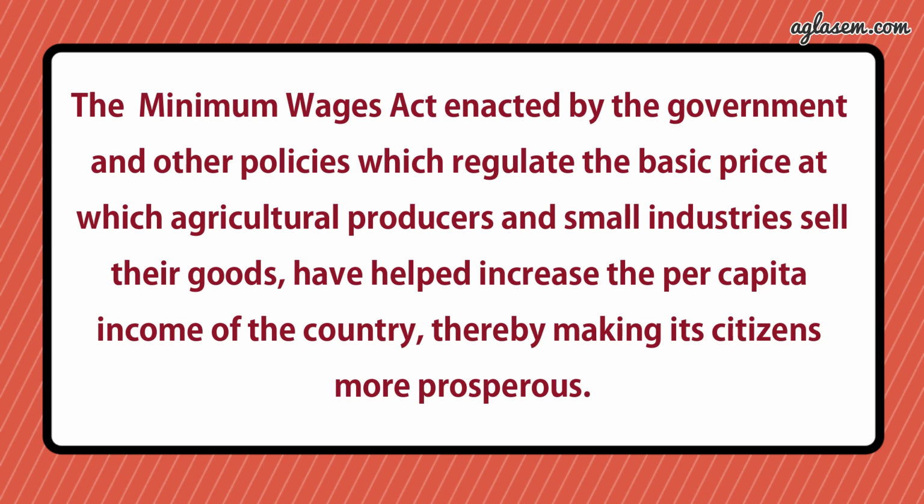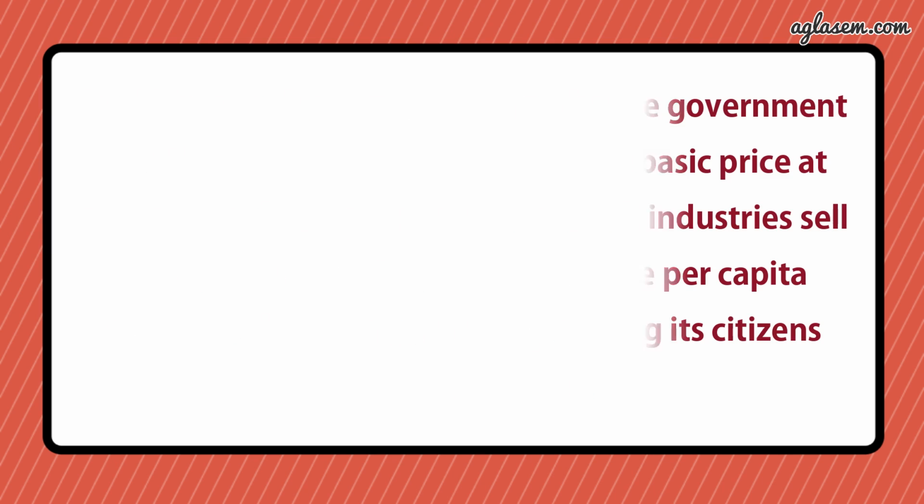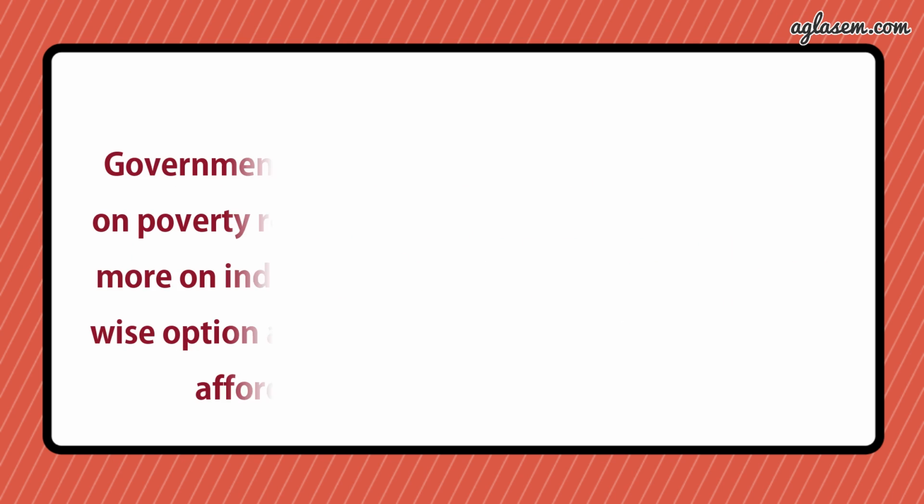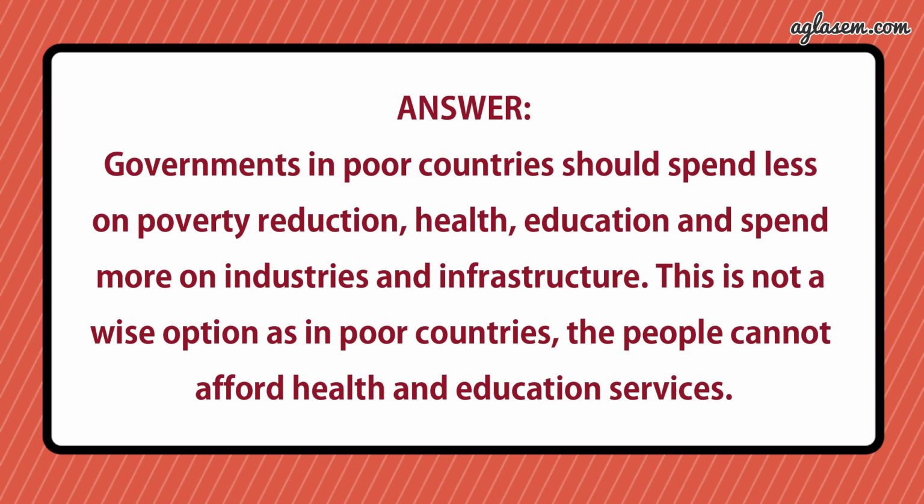The third is, governments in poor countries should spend less on poverty reduction, health, education and spend more on industries and infrastructure. So the answer is, this is not a wise option, as in poor countries the people cannot afford health and education services.